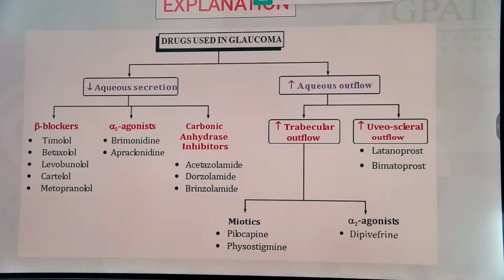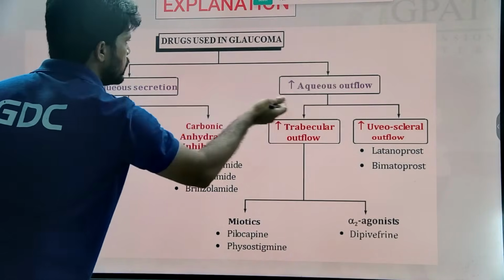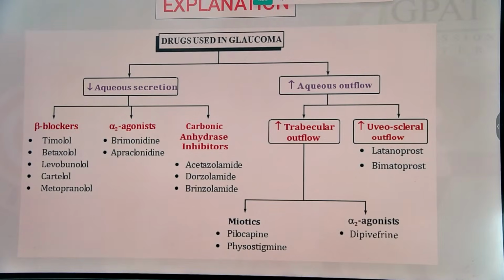So here beta blockers, alpha 2 agonists, and carbonic anhydrase inhibitors decrease aqueous production, while others increase aqueous outflow. This is a classification of drugs that help in the treatment of glaucoma.